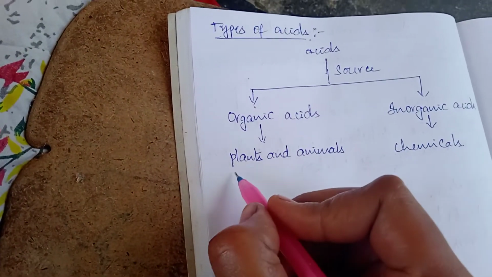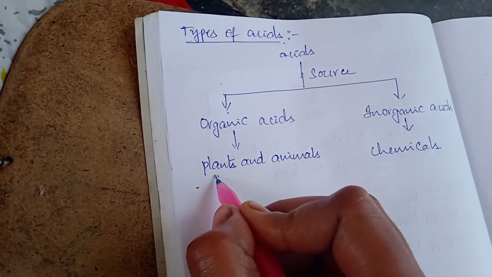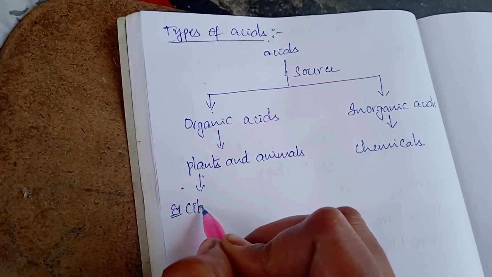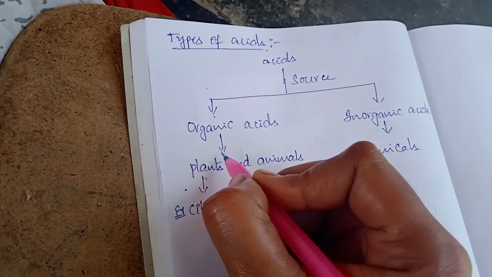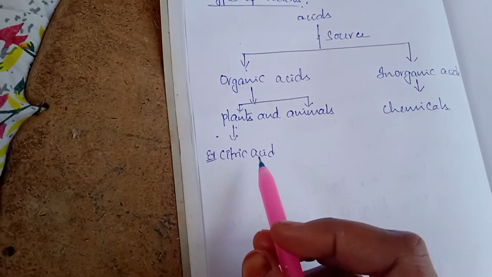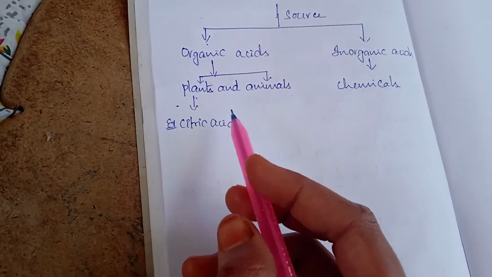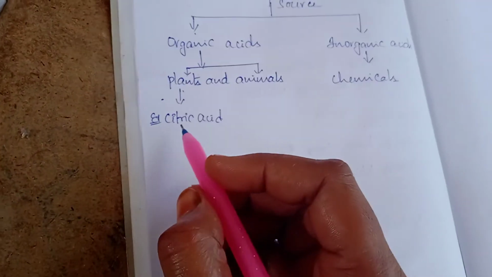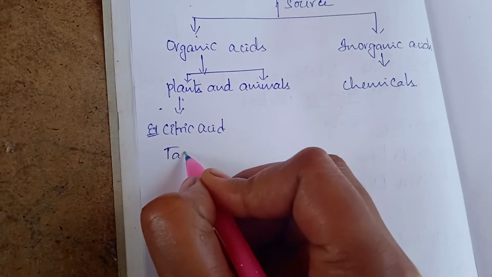If you take examples of plant acids, citric acid comes from lemon, which is a plant product, and tartaric acid.